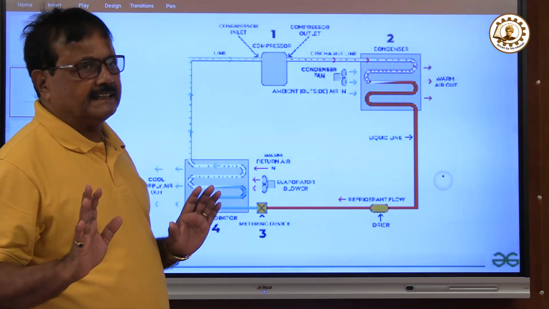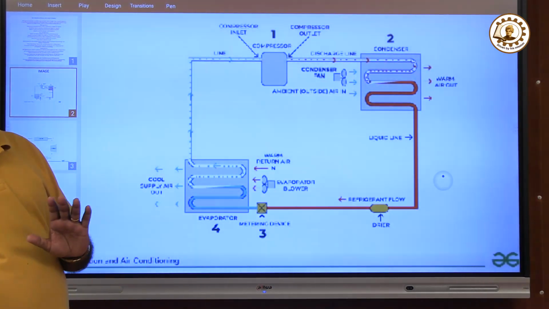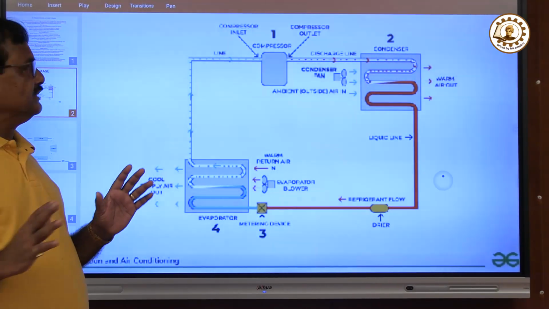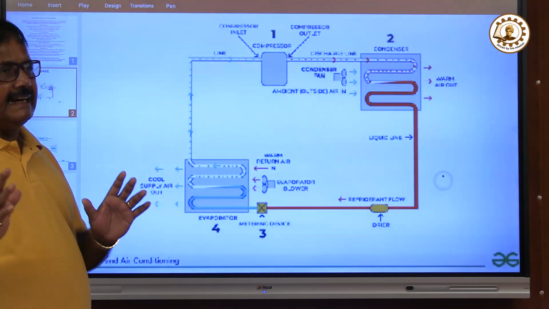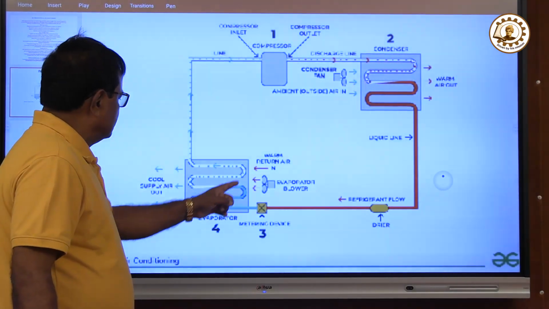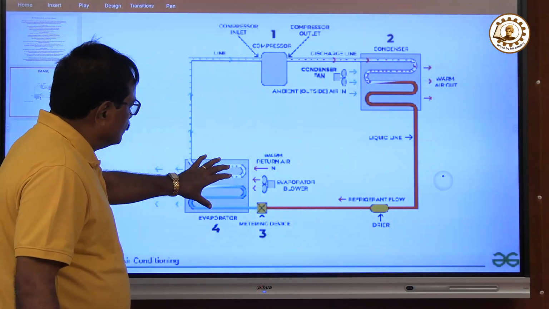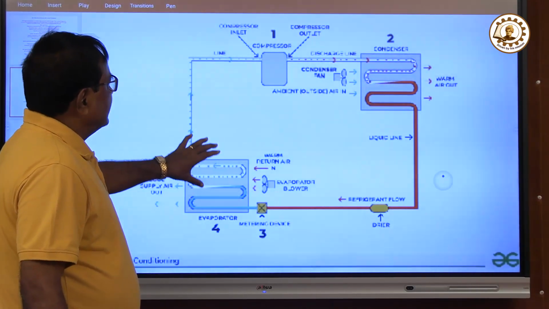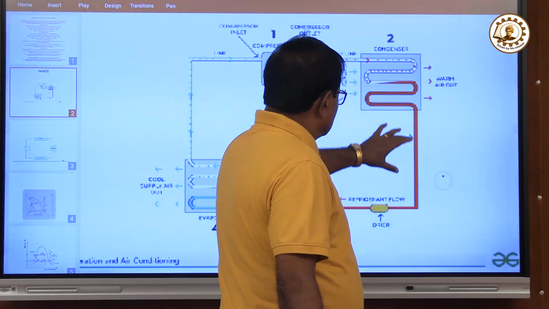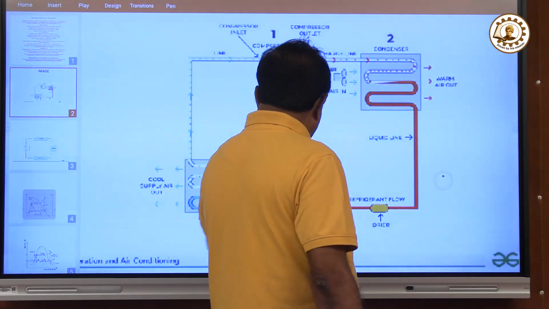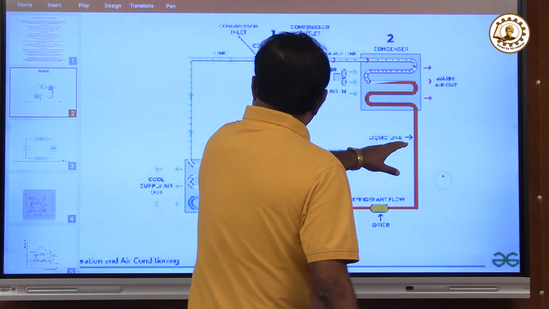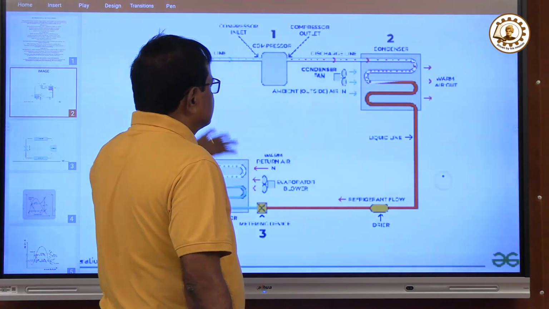Now we have understood what latent heat is and what sensible heat is. Now, how does a machine operate when we use an air conditioner? Simply, how is an air conditioner? Suppose this is the evaporator, the place where you want to bring down the temperature, this is your compressor, this is your condenser, this is your copper tube line, this is your dryer, and there is one expansion valve. These things are there.